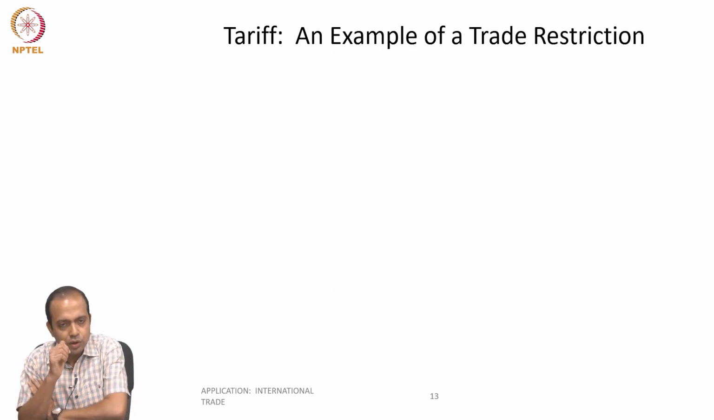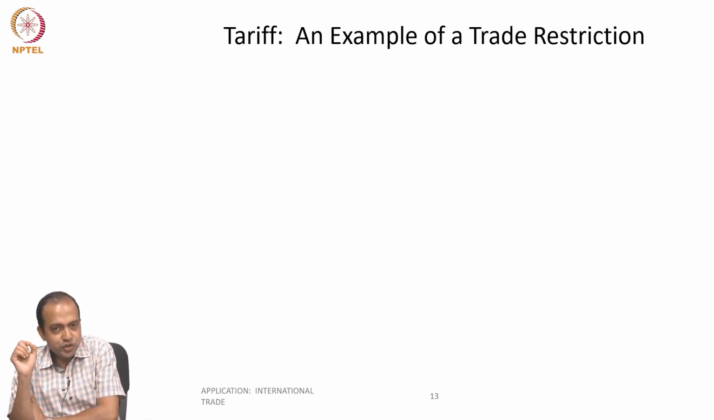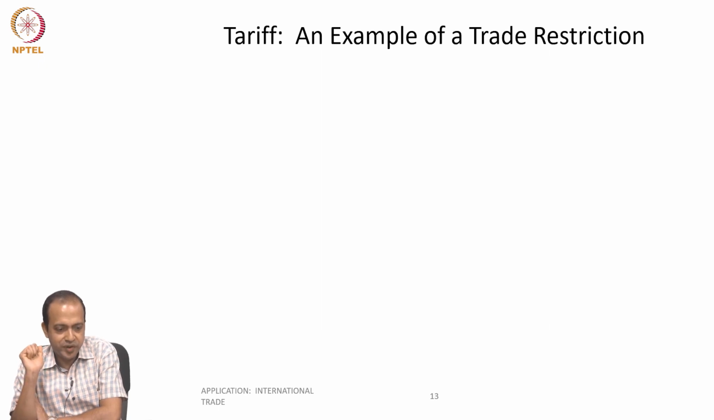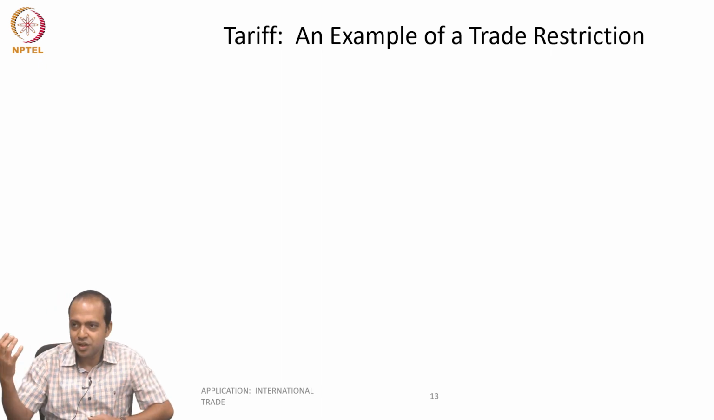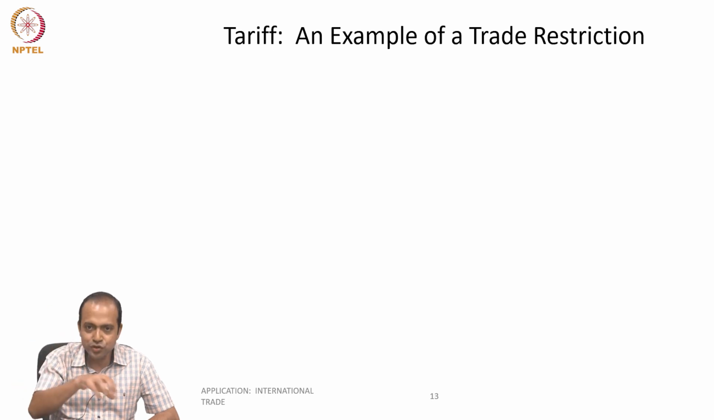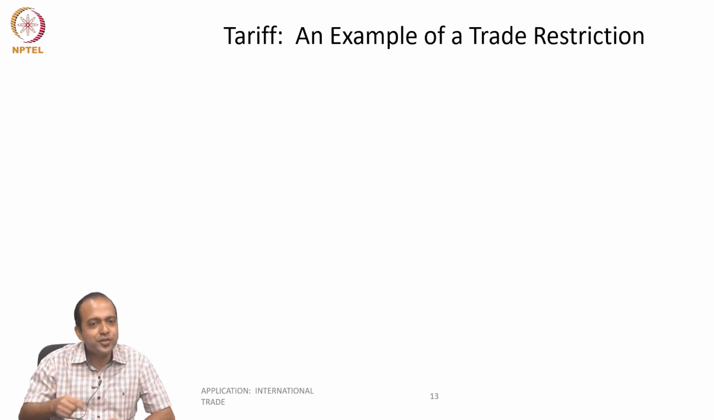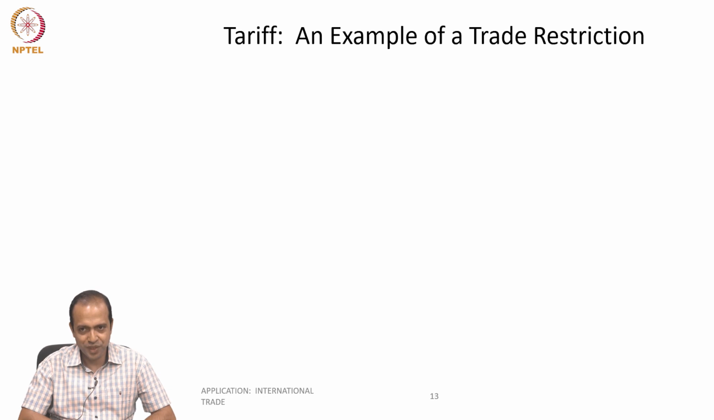Now, when there is protest, what will happen? They may convince the government to impose some kind of restriction on free trade. And one such restriction is a tariff. That means when goods are imported from a foreign country, the government will impose some amount of tax on those imported products and the price will go up. Then the domestic producers can compete with the foreign product. You understand what I'm saying?